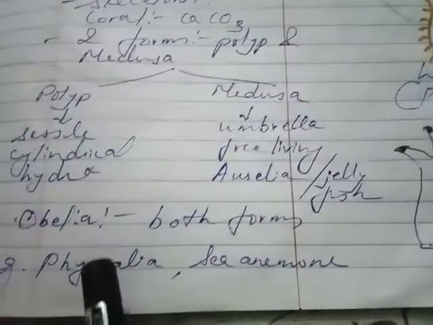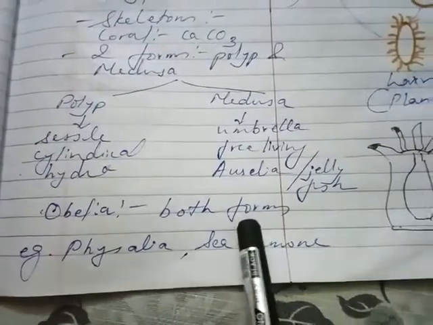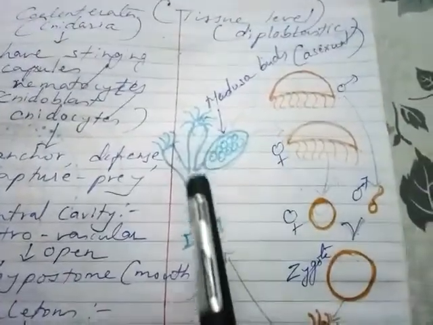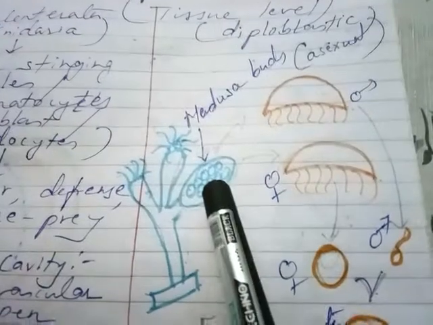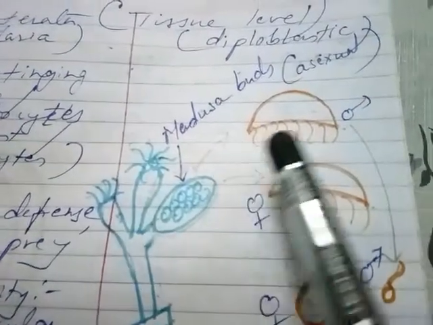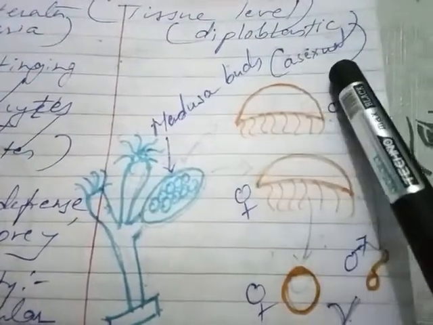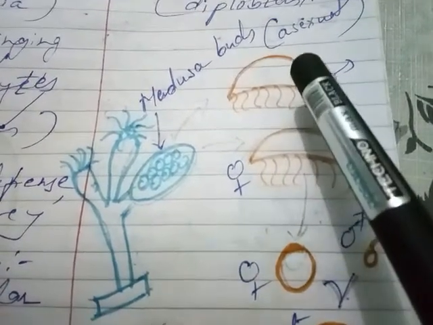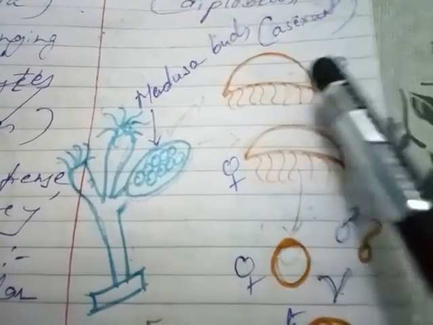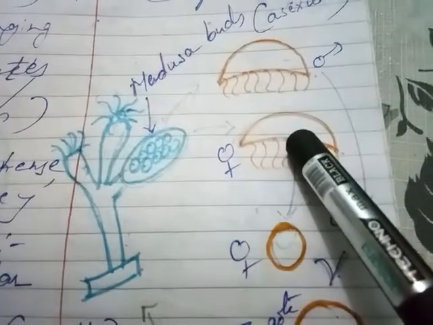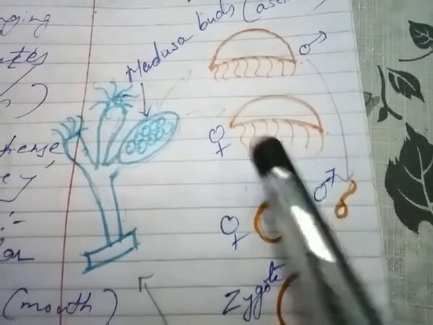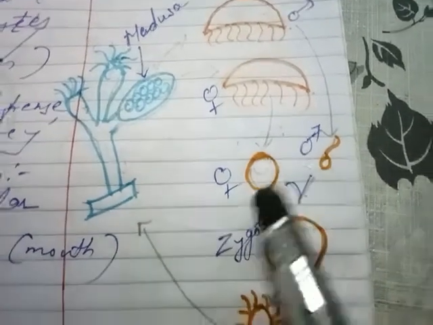An organism like Obelia shows both the forms, that is, alternation of generation is seen. For example here in the case of Obelia, this one is the polyp form. It has a medusa bud, which is produced by asexual reproduction. This medusa bud will give rise to the medusa form, that is, male and female medusae will be formed; the male forms sperm and the female forms ovum.